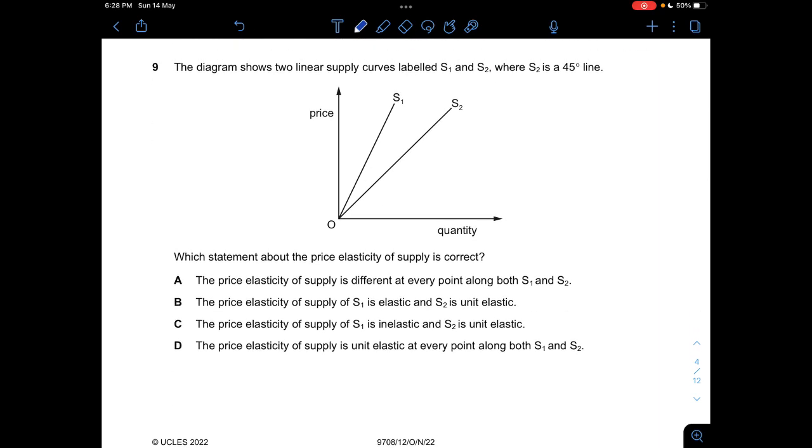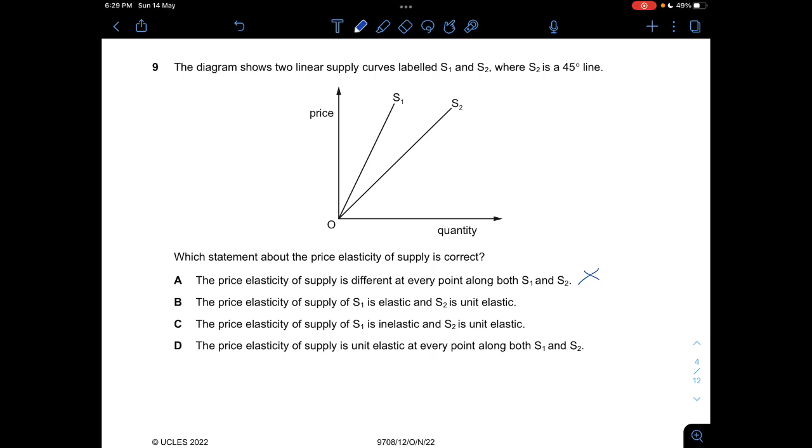Question 9: the diagram shows two linear supply curves labeled S1 and S2, where S2 is a 45-degree line. Which statement about the price elasticity of supply is correct? In A, the price elasticity of supply is different at every point along both S1 and S2. This is not correct. If you can see here, both of these curves start from 0. That means that its PES would be 1 regardless.